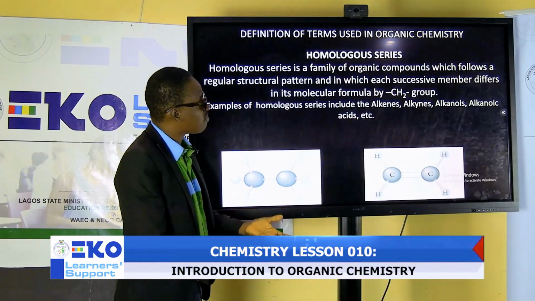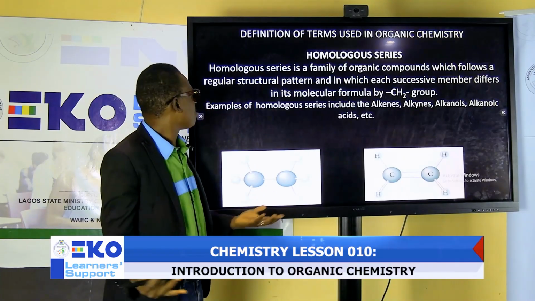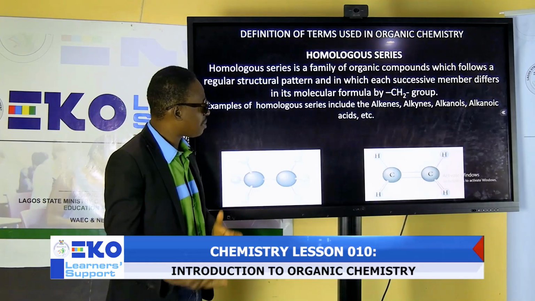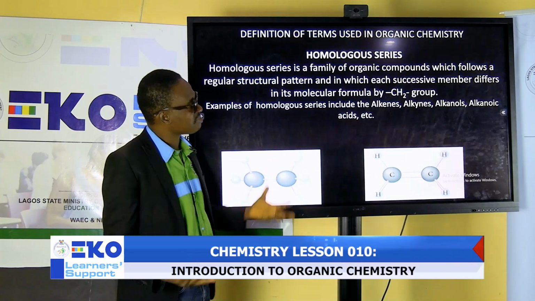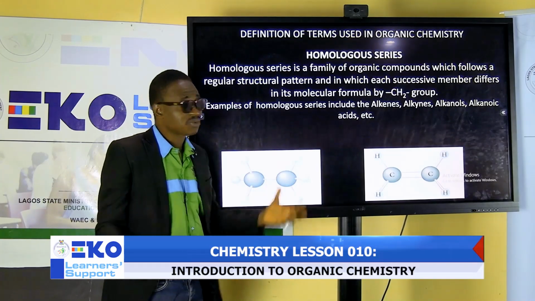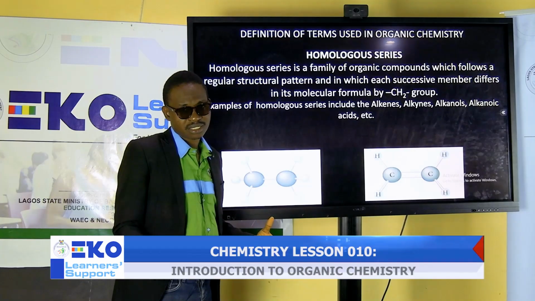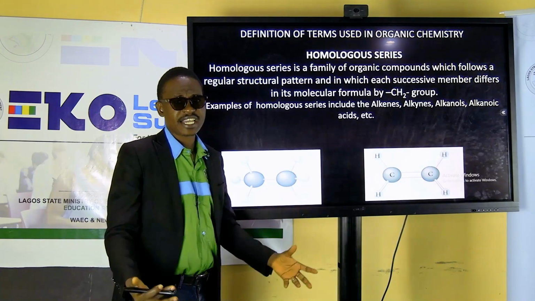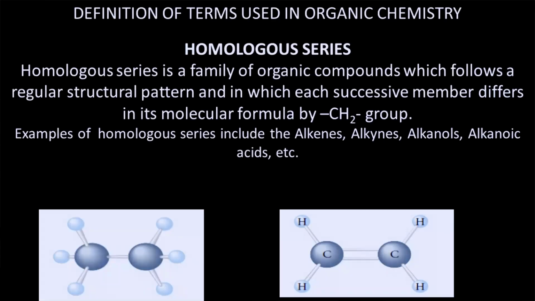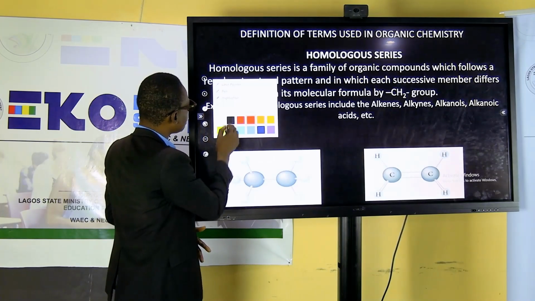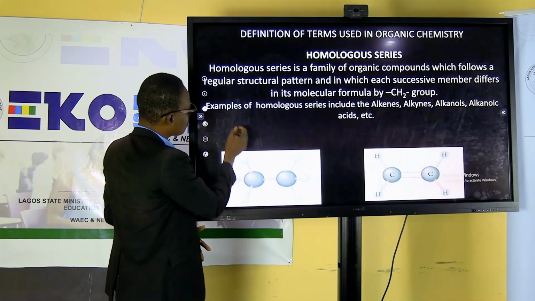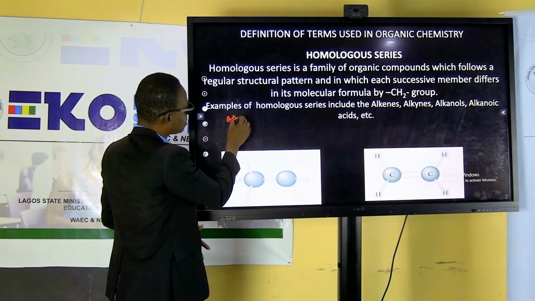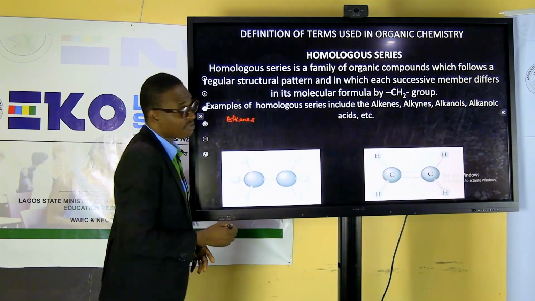Homologous series is a family of organic compounds which follow a regular structural pattern in which each successive member differs by its molecular formula called what? CH2. Examples of these are alkane, alkene, alkanol, alkanoic acid, and so on. Let me quickly explain a little about this, and let me pick the family of alkanes.